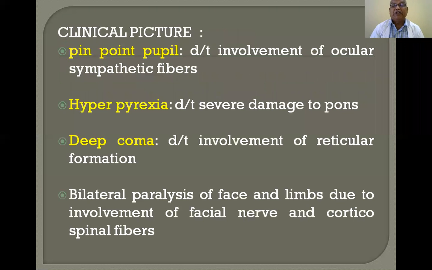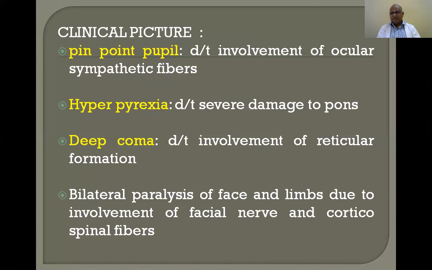Pinpoint pupil, due to involvement of ocular sympathetic fibers; hyperpyrexia due to severe damage to the pons; deep coma due to involvement of the reticular formation. The reticular formation is present in the medulla and also in the pons. Bilateral paralysis of face and limbs due to involvement of the facial nerve and corticospinal fibers. Paralysis of the face is due to involvement of the facial nerve, the motor nucleus of the facial nerve.